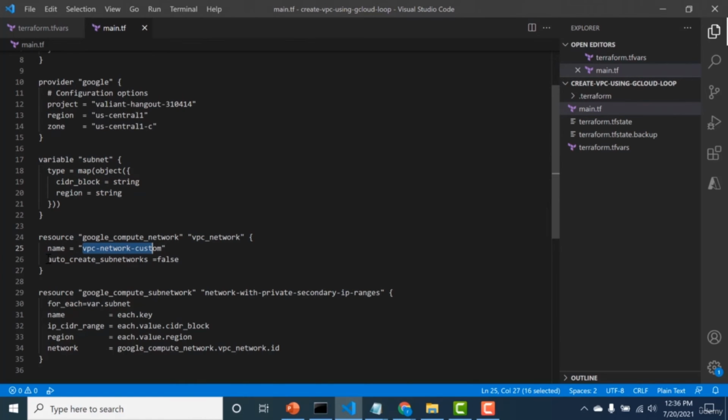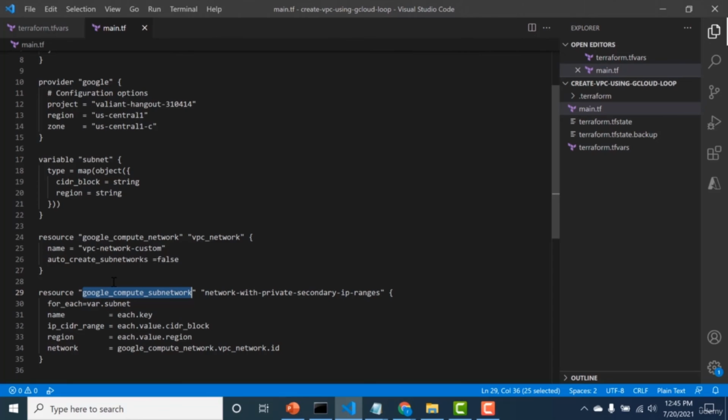And again, the only difference from the previous chapter is that I have to assign auto_create_subnetworks equal to false. If I set this to true, or if I don't set this at all, then there would be auto subnets that get created in each region. I don't want that. I just need subnets to be created based on the variables that I have given here.